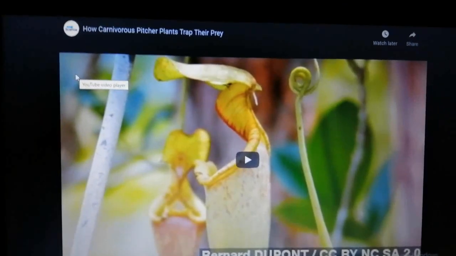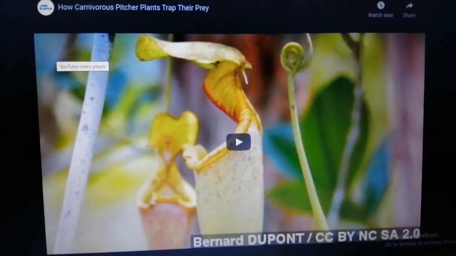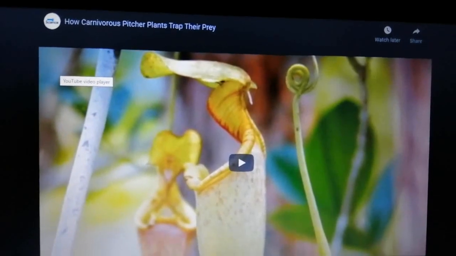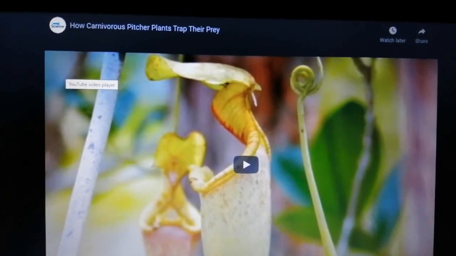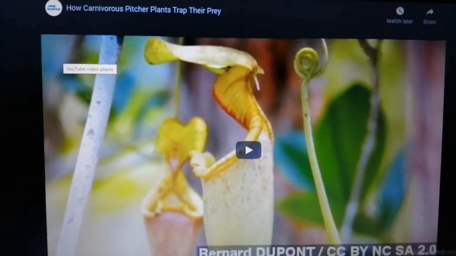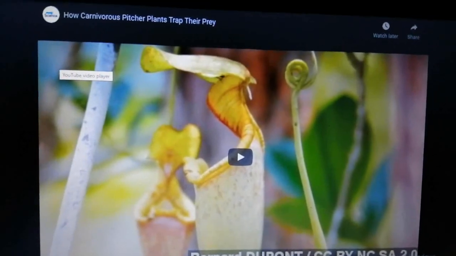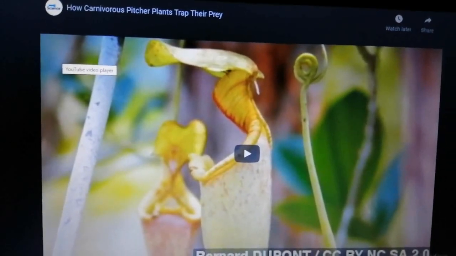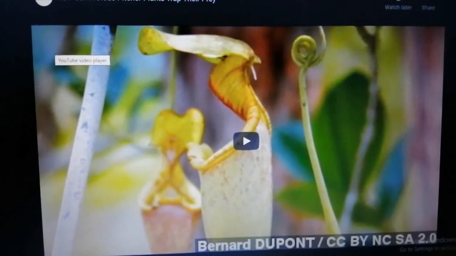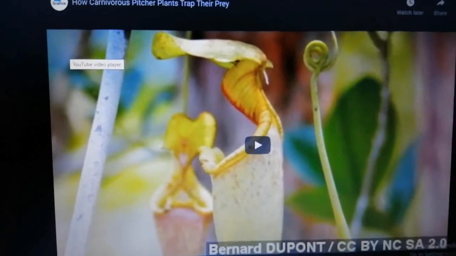And it is so slippery inside that it is not able to come outside. So this is how the pitcher plant is able to catch its prey, because it has a greasy coating on the inside and nectar down below inside the tube like structure, so it attracts these insects and small birds, and when they go in search of nectar they go inside it, and then they are not able to come out because the inside walls of this pitcher plant are very slippery.